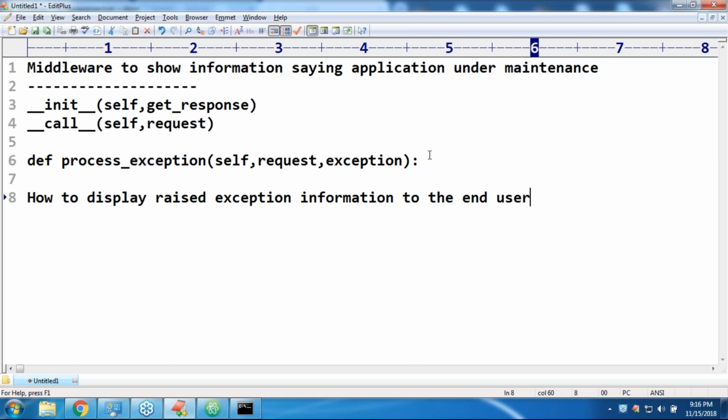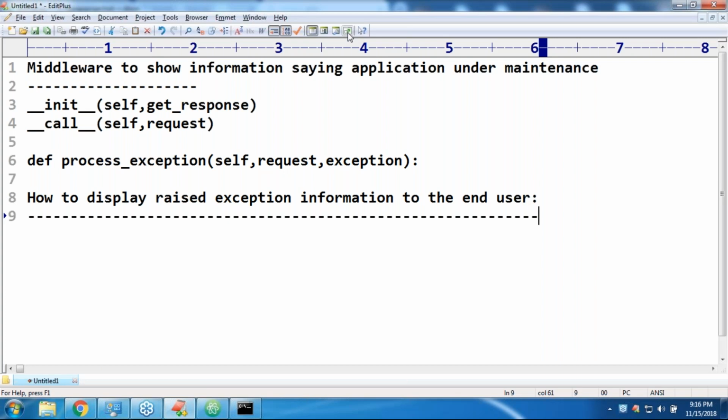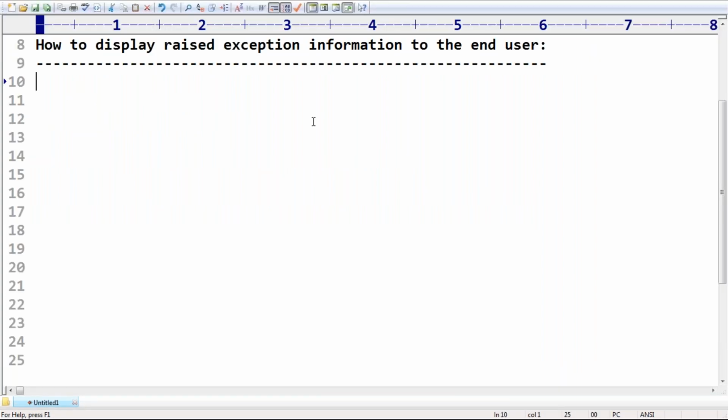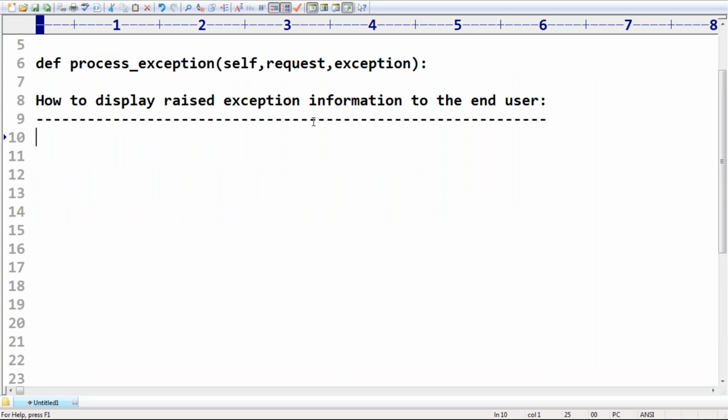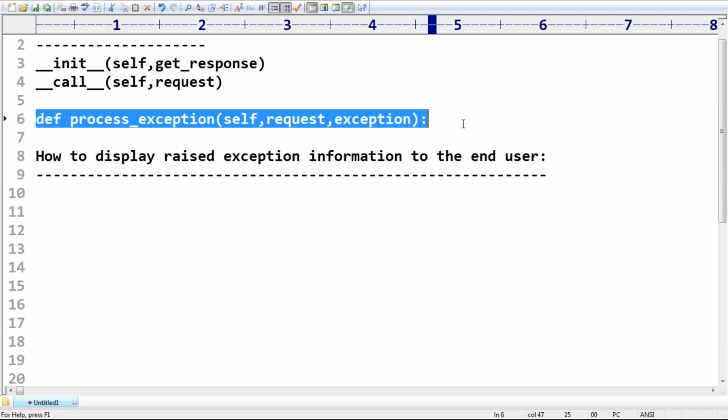Do you know how many arguments there are to process exception? Three arguments: one is self, second is request, third is exception. Now this exception is going to provide the required information, right?